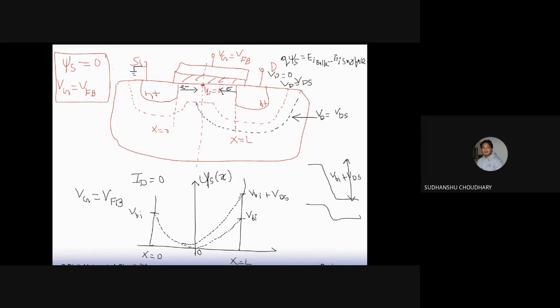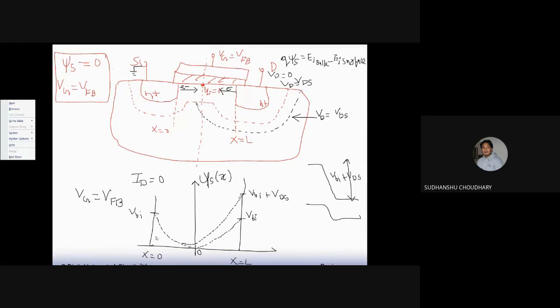But yes, it can be modeled. But that is not the aim of this course, so we'll not try to model these things. But yes, let us understand these things as we will be using them in our digital IC design course as well. So the surface potential profile across the channel now looks like this. Now you see that at the center the surface potential is not 0.